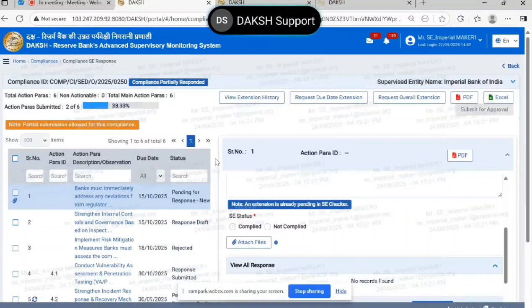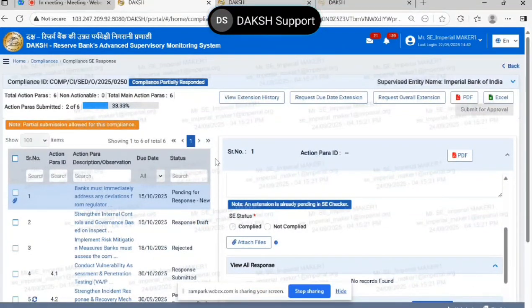And second thing is, if the due date is already over, then during the discussion of the return module, we demonstrated how to reach the RBI point of contact. It is not the Daksh team. For none of the returns is the point of contact the Daksh team. The Daksh team is only the facilitator. For each and every return, the point of contact could be different. Seeing in your to-do list, in your work queue, for which you are supposed to submit the response, there is a specific point of contact for that return as well. So you need to approach that mail ID and ask them to give you the extension.